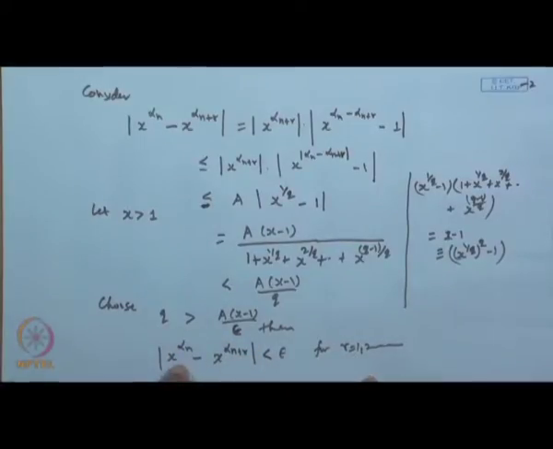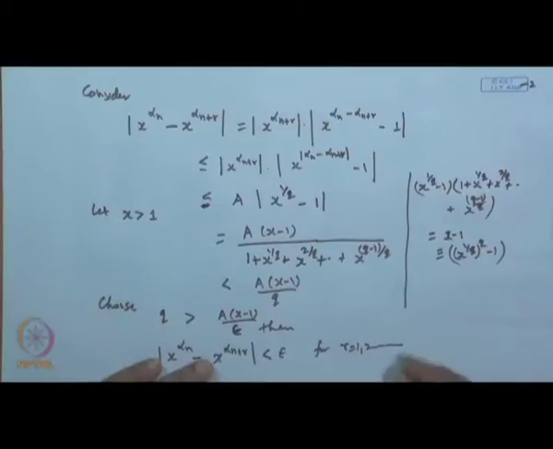So what does this show? If x to the power alpha n is a sequence of real numbers, then it satisfies the condition of convergence, because the difference between any two arbitrary terms of the sequence remains less than epsilon r. So x to the power alpha n minus x to the power alpha n plus 1 is less than this.